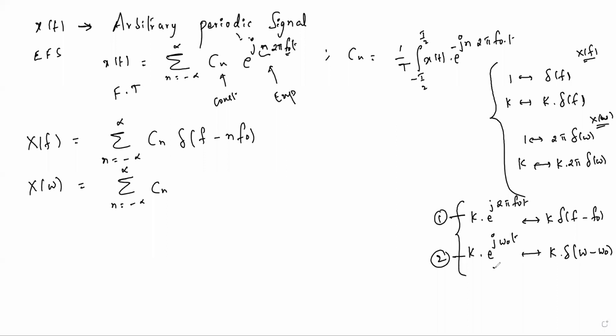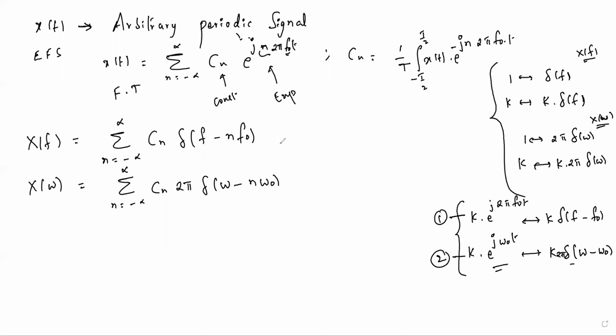From the second equation, this is k del of omega minus omega naught multiplied by 2 pi. I'm sorry, I have not written 2 pi. So Cn 2 pi del of omega minus n omega naught. So this is the Fourier transform of an arbitrary periodic signal, which is a sum of an infinite number of impulse functions.